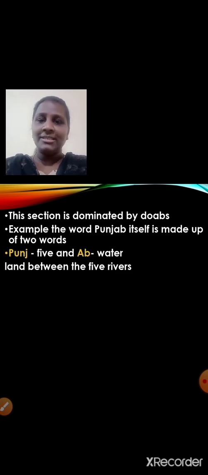This section is dominated by Doabs. Example, the word Punjab itself is made up of two words, isn't it? Panch, which means 5, and Ab means water. So land between the 5 rivers. Have a look over here, students.